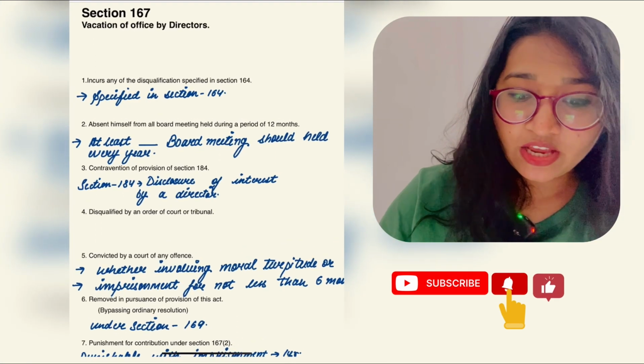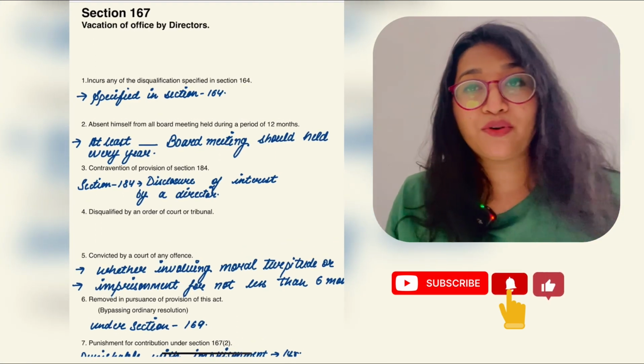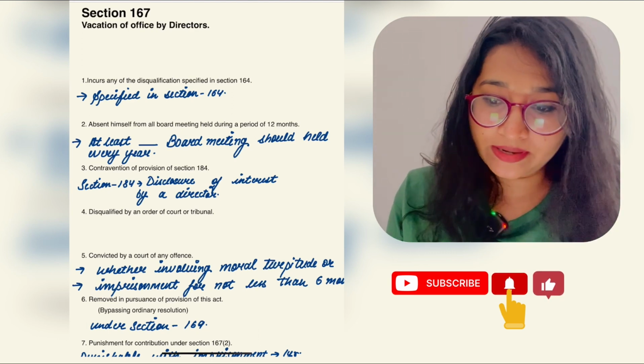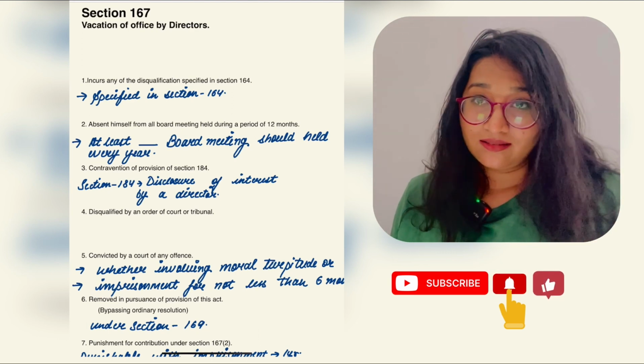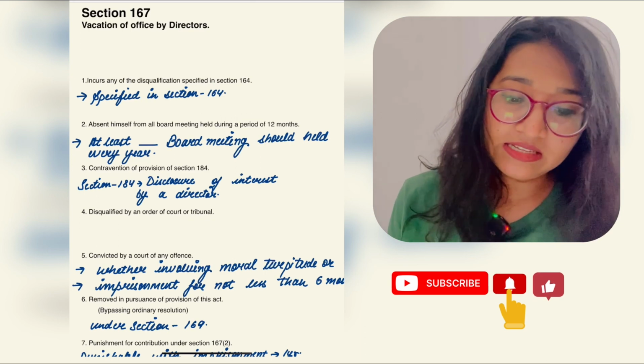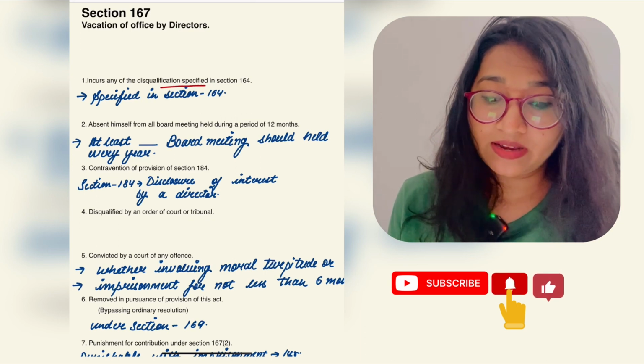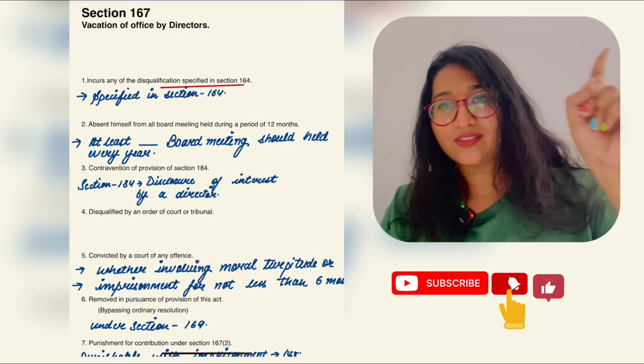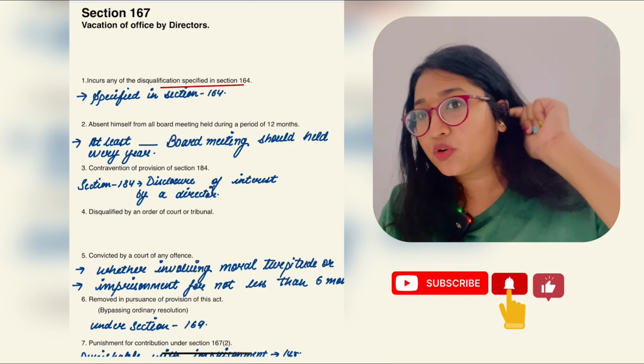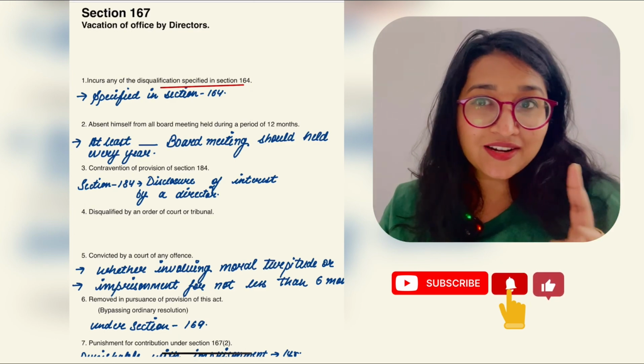So in vacation of office by director, the first point is if he incurs any of the disqualifications specified in section 164. What were the disqualifications under section 164?